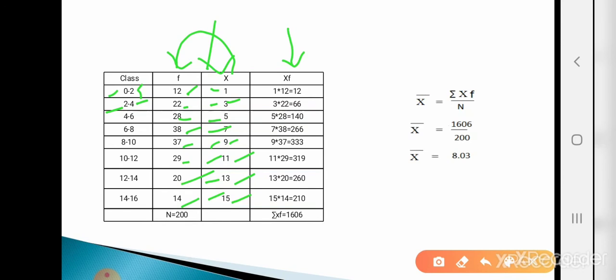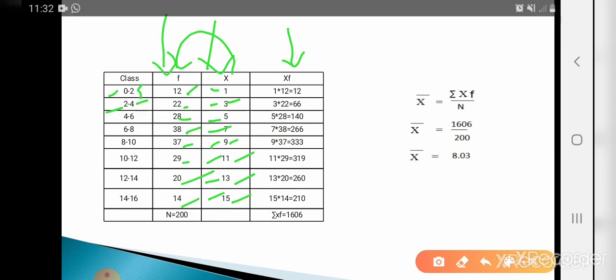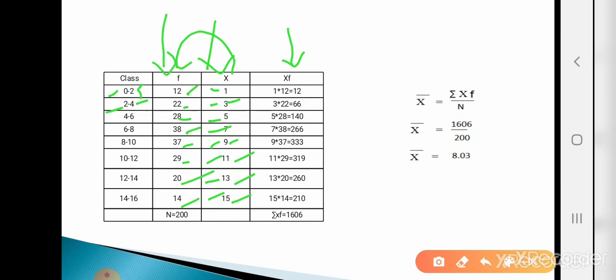So capital N, that means total of frequency column. So here capital N is 200. And what is summation of xf column? So summation xf is 1606. Now just plug the value in the formula.